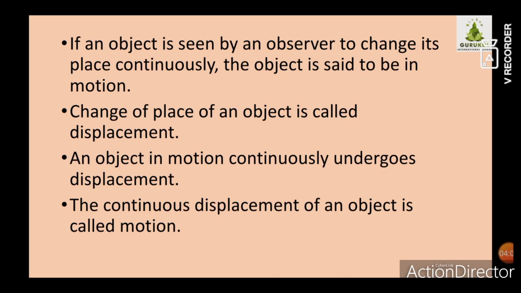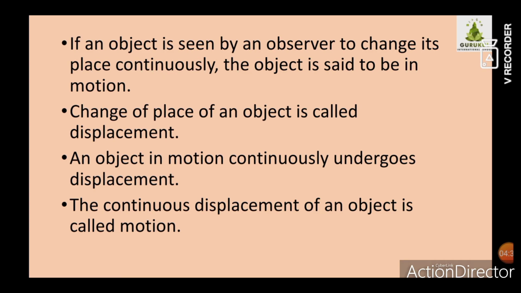Here, if an object is seen by an observer to change its place continuously, the object is said to be in motion. So two examples we have discussed. When you are standing outside and you are watching buses or vehicles moving, in that case the objects which are moving are in motion. But when your body itself has a motion, if you are sitting in a bus or a train and you see the other objects moving, it is called a backward motion.